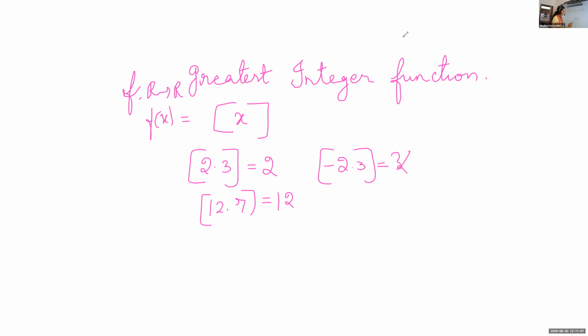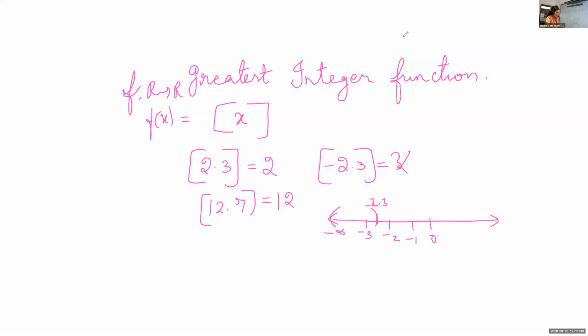The easy way is, you draw the number line from minus infinity: 0, minus 1, minus 2, minus 3. Where will you plot minus 2.3? Between minus 2 and minus 3. So here you will get minus 2.3, isn't it? Now from here to here you check which is the greatest integer contained there.